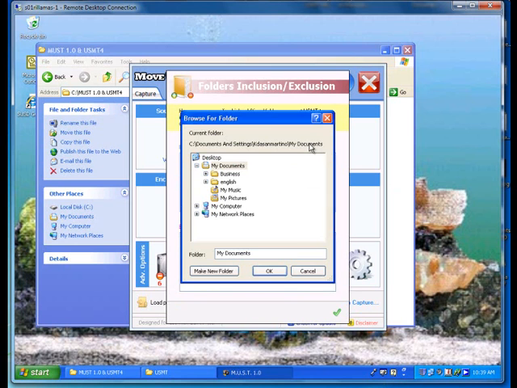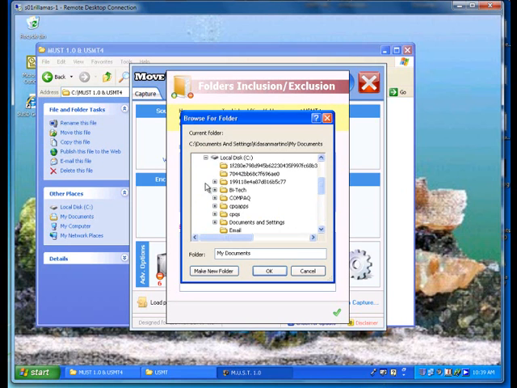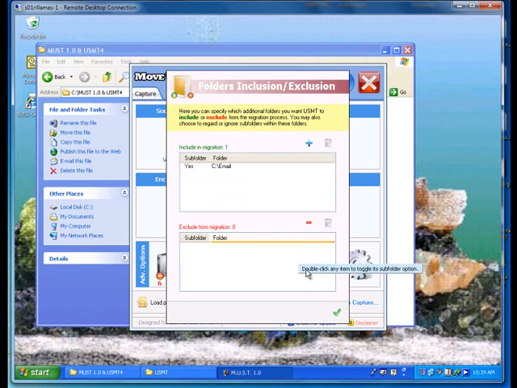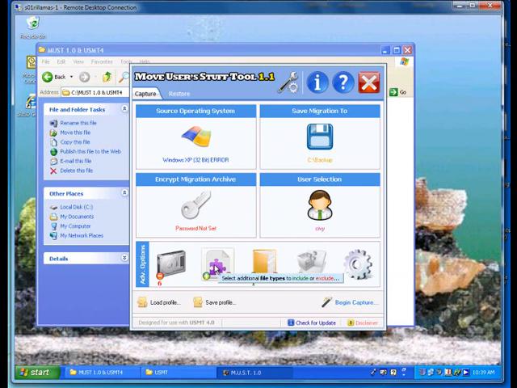Now these would be folders that are not within the user's profile area. So for example, on this machine, I see that there is an email folder that I want to move over. So we'll add that to the list. Over here you can specifically say not to migrate folders. This selection right here will actually allow you to add or remove specific file types to migrate. I would just leave it as is.